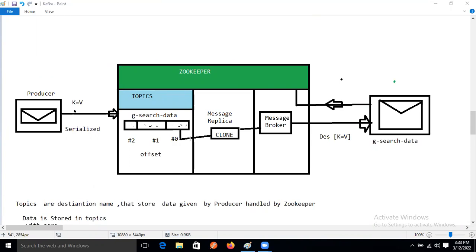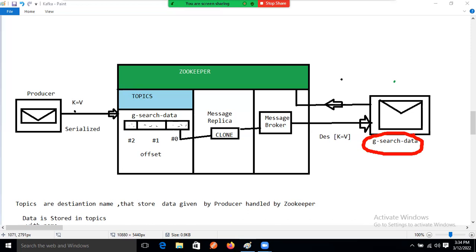It supports reading actual messages and cloning from the consumer, data transfer based on the topic name given by whom? Producer and consumer. Now the messages replication service is doing what? Copying the data from the topic based on the consumer destination name.